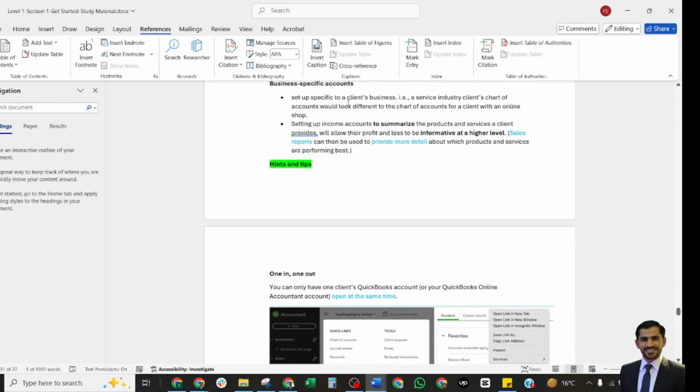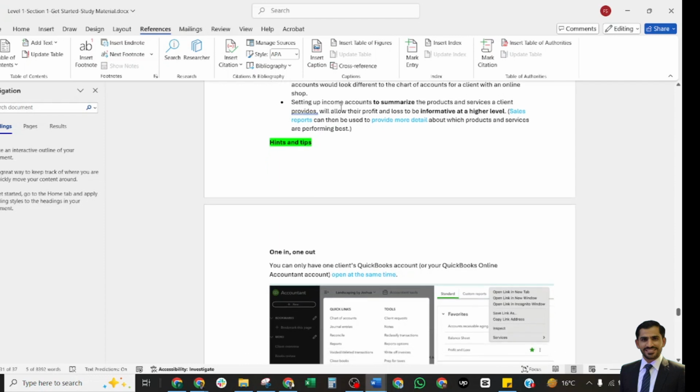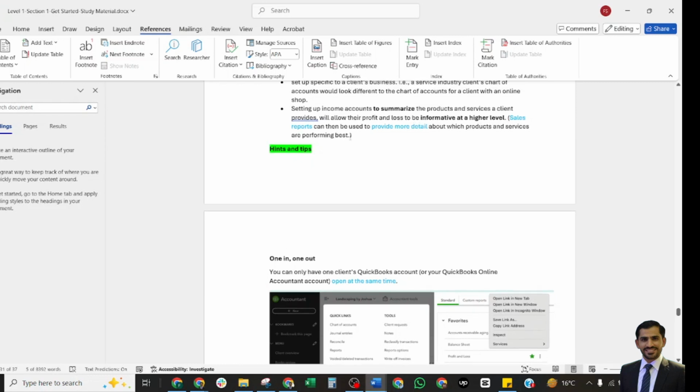Business-specific accounts are also available in the chart of accounts according to business needs. Setting up income accounts to summarize the products and services clients sell will allow their P&L to be informative at a higher level. So this can be used to provide more detail about the products and services at the cost center.